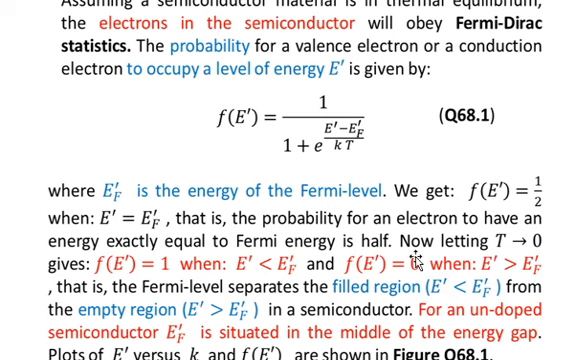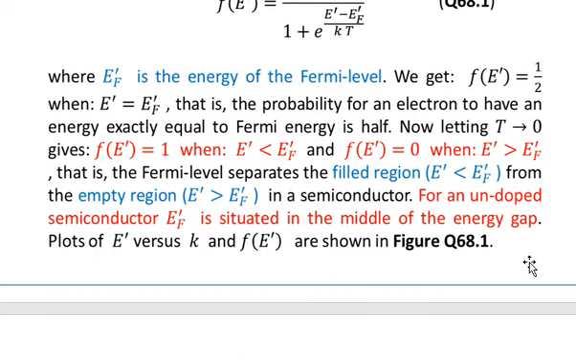So remember that this analysis is only valid when t goes to 0. So close to absolute 0, we have two distinct regions. Either we have the filled region or we have the completely empty region. The filled region is the region where the energy of the electron is less than the Fermi energy, and the empty region is the region where the energy of the electron is greater than the Fermi energy.